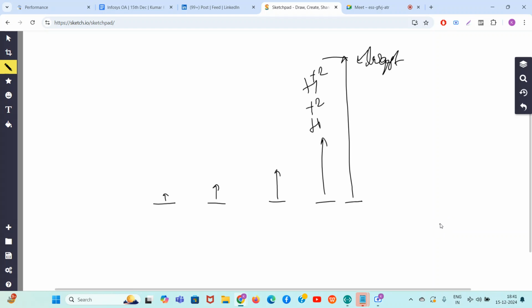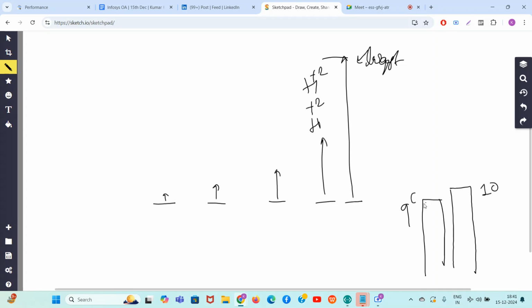Which example should I take? Let's say this is 9, right? This is 9, and this is, let's say, 10. Okay, this is 10, right? So if you do plus 1 here, obviously they will become 10 10, right?